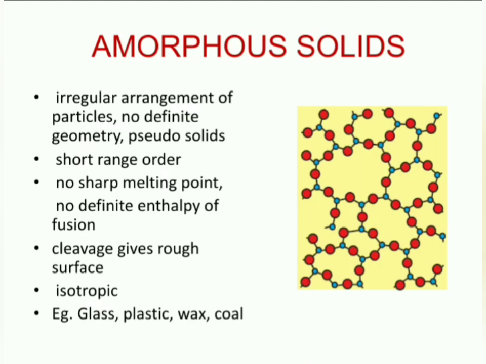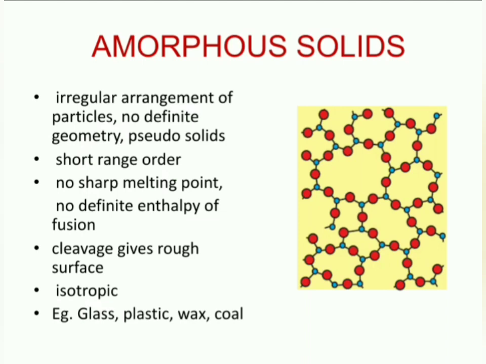That means in whatever direction you measure the physical property, the values of physical properties remain the same. This kind of solids are known as isotropic solids. The examples for amorphous solids are glass, plastic, wax, coal.